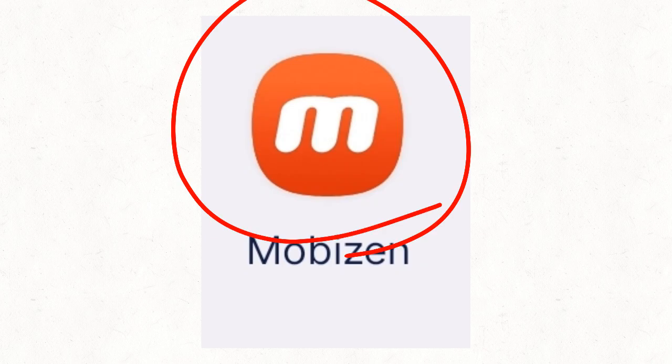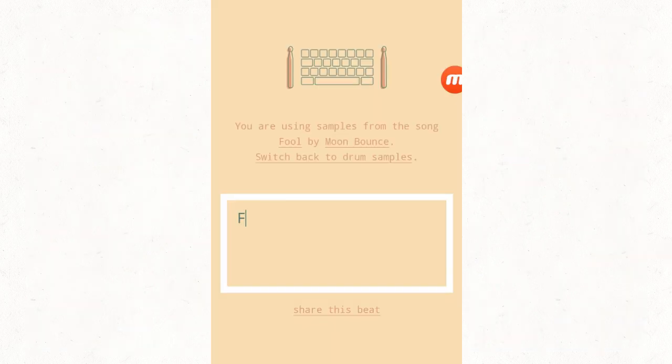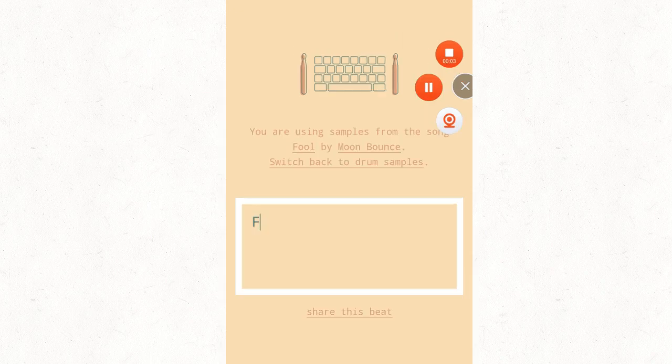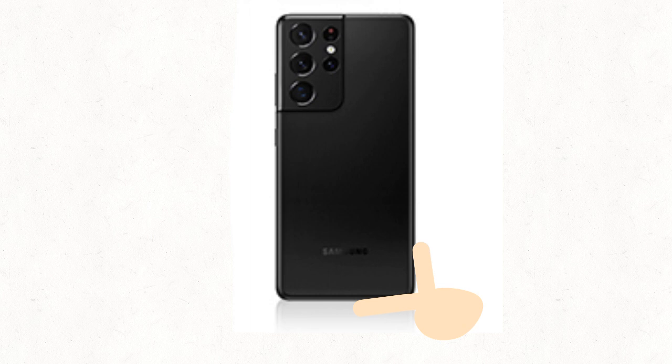Click the app and you get this. Go to this website. You can click right there and click at the top to record. You can stop record. Make sure to cover the speaker, or else it will sound like this.